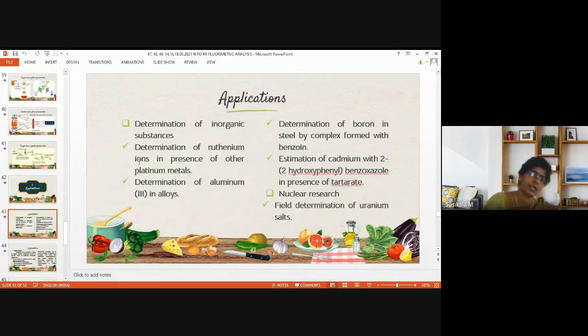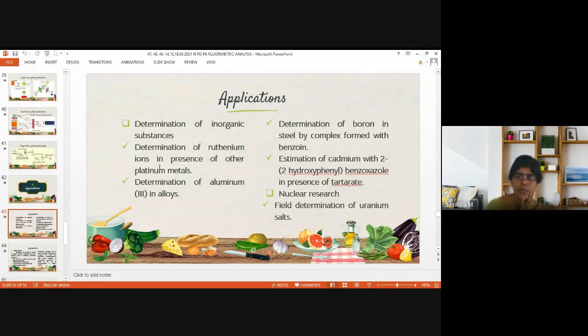Fluorimetry can be used to analyze inorganic substances like ruthenium. Here you can see ruthenium ions, aluminium in alloys, then boron, steel, and cadmium. These are all inorganic substances you can analyze by fluorimetry. You can quote examples in brief with their lambda excitation and lambda emission.